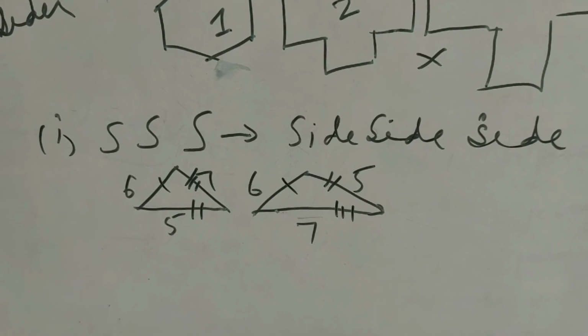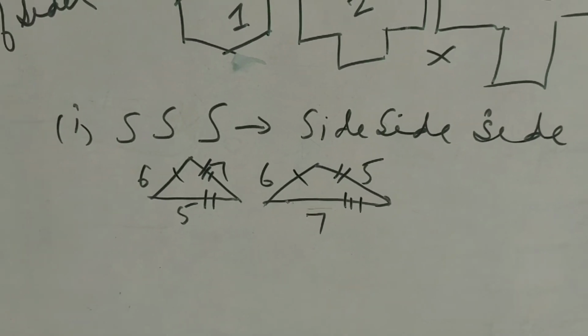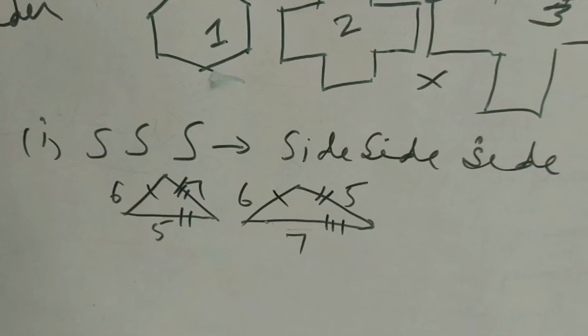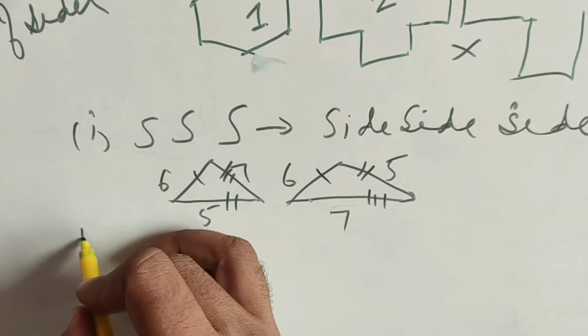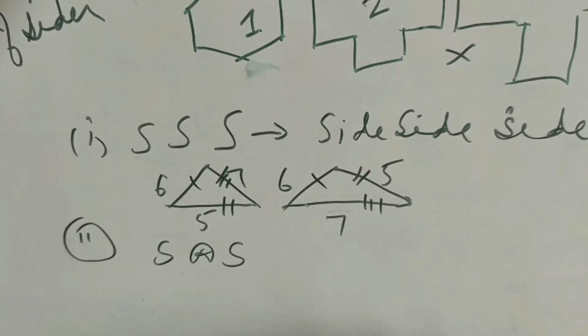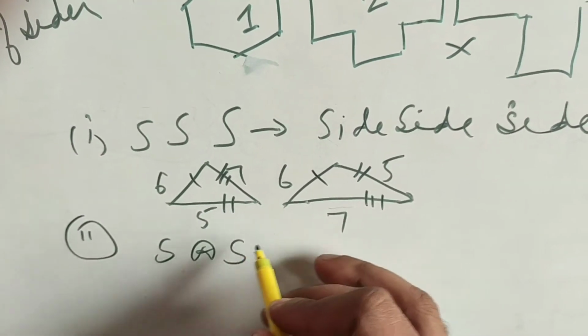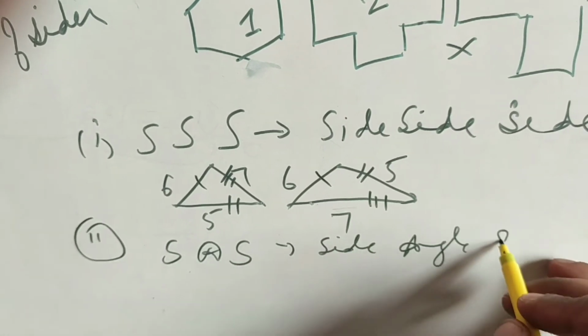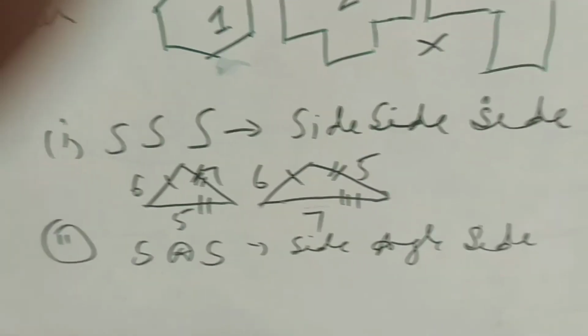Okay. So this is the SSS criteria for congruency of triangles. Next is the side-angle-side criteria. S for side, A for angle: side, angle, side. So what does it mean?